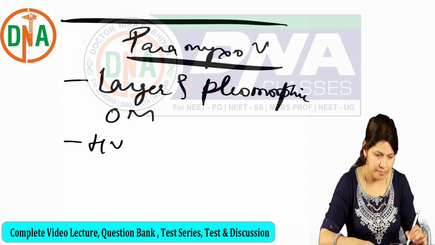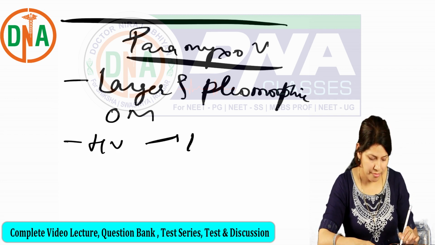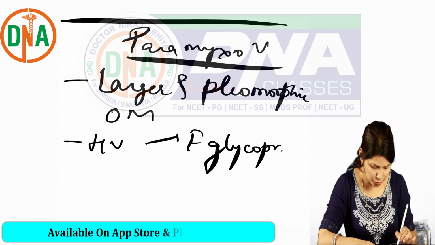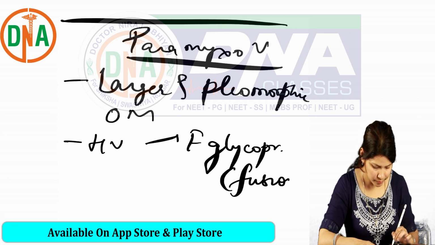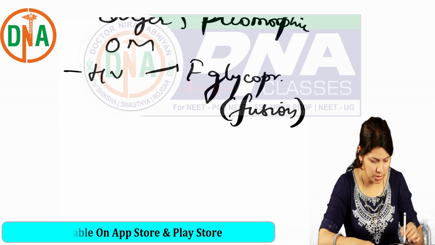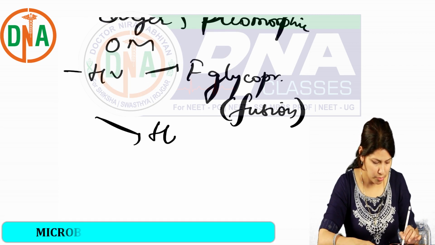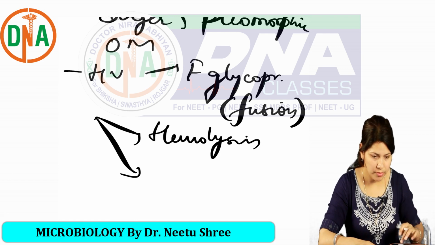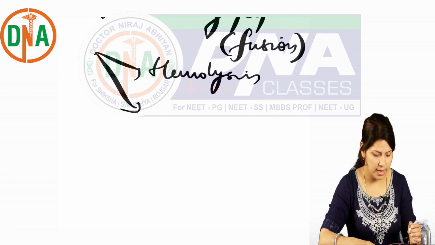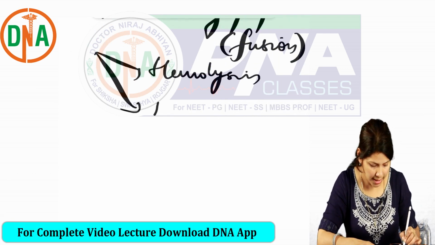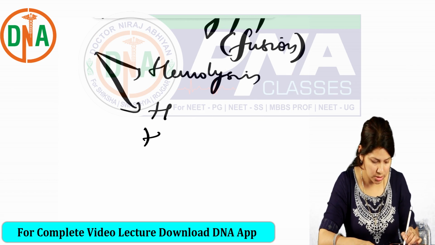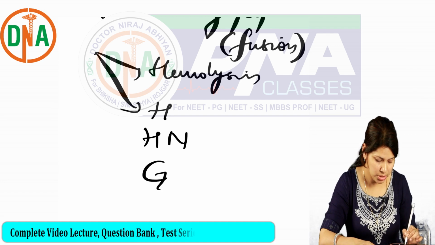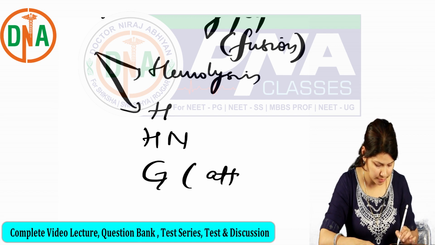They have F-glycoprotein, a very important glycoprotein for fusion. Apart from this, we have hemolysins, and then we also have other antigenic structures like hemagglutinins, neuraminidase, and G proteins, which help in attachment.